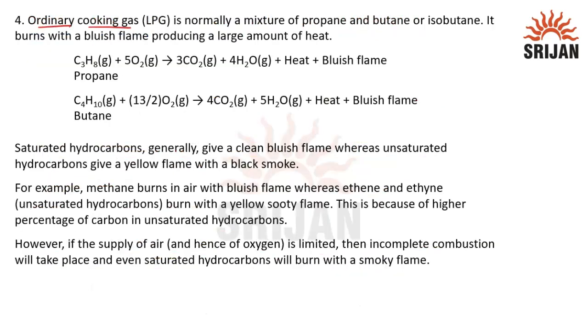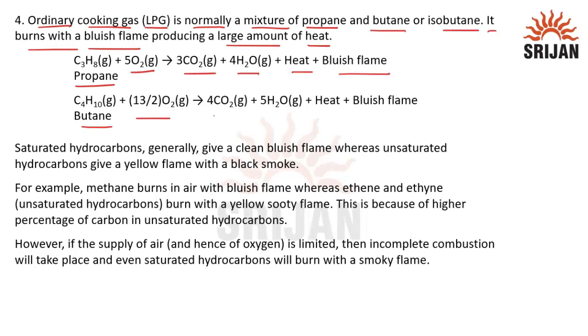Now ordinary cooking gas or LPG, that is liquefied petroleum gas, is normally a mixture of propane and butane or isobutane. So these are the alkanes. It burns with a bluish flame, producing large amount of heat. So propane reacting with oxygen gives carbon dioxide, water, heat and bluish flame. Butane also reacts with oxygen to give carbon dioxide, water, heat and bluish flame. So these are the components of LPG.